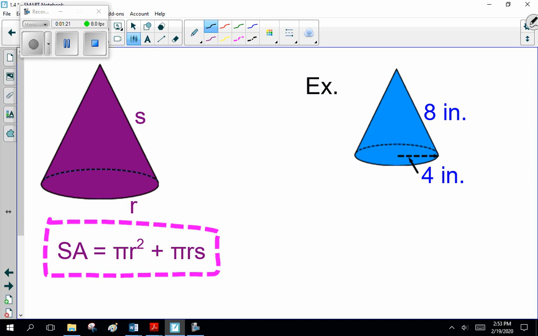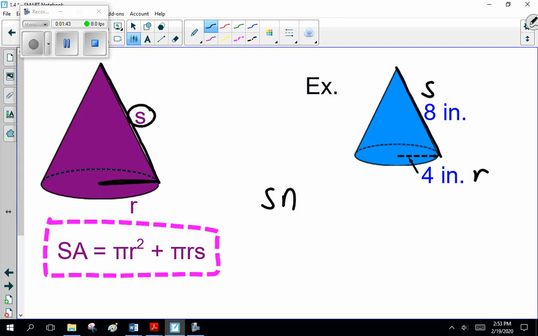Now, two things here. First, we're always looking for the radius of the circle. Notice this is a circle on the cone. And we have the slant height, or the height of the side of the cone. So in this example, the slant height s is 8, and the radius is 4. So what's the surface area? Surface area equals pi r squared plus pi r s. Please use the pi button on your calculator, not 3.14. That's a good way to get me annoyed.